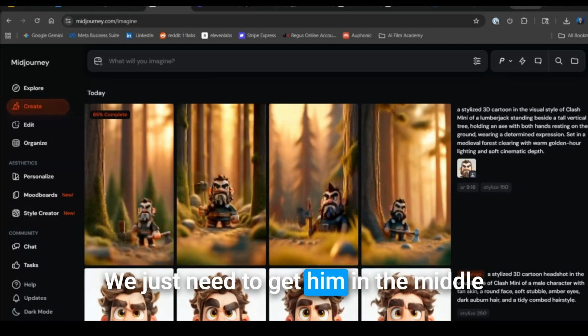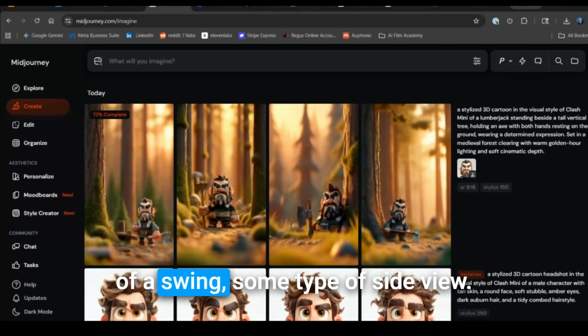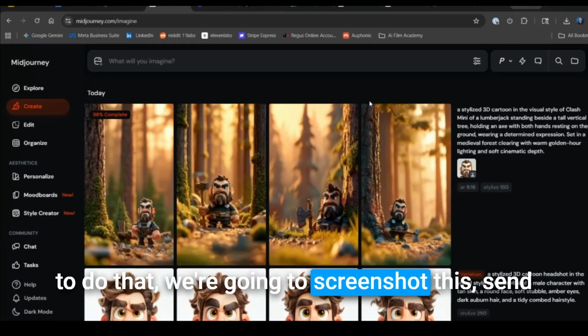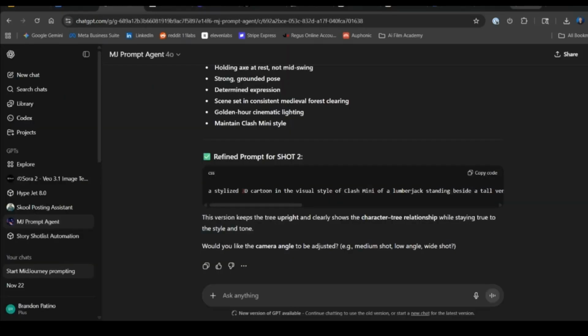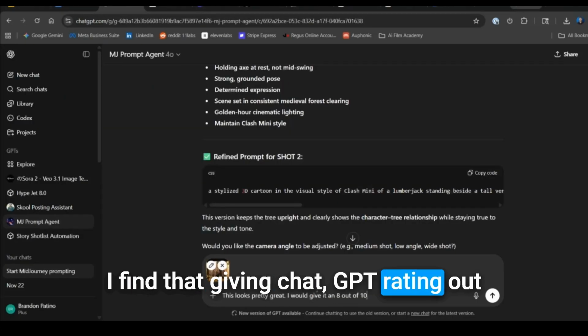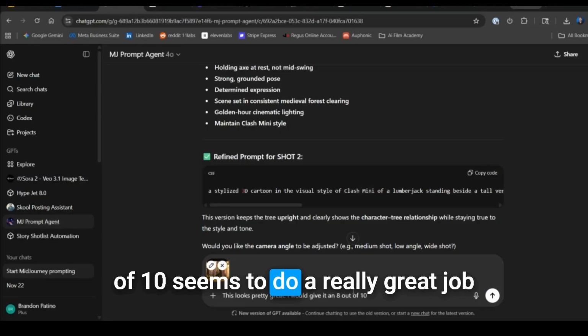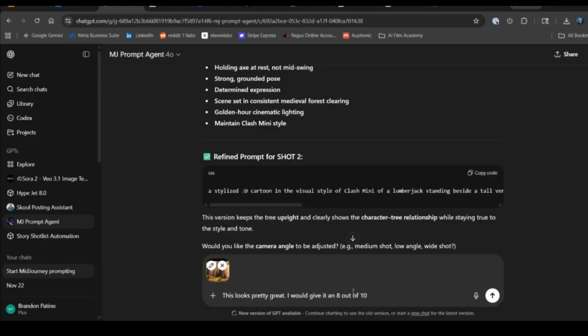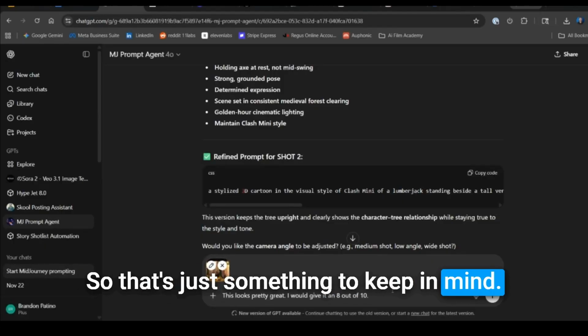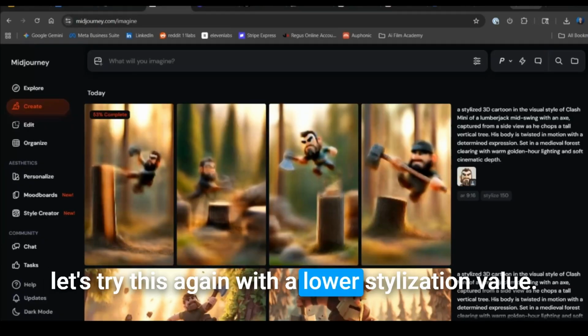We just need to get him in the middle of a swing, some type of side view. To do that, we're going to screenshot this, send it back to ChatGPT, and tell it our feedback. Okay. I find that giving ChatGPT a rating out of 10 seems to do a really great job at nudging it in the right directions. So that's just something to keep in mind. Let's try this again with a lower stylization value.